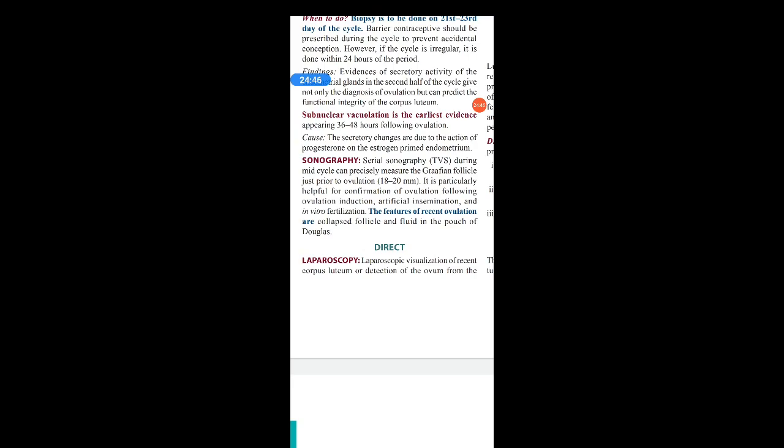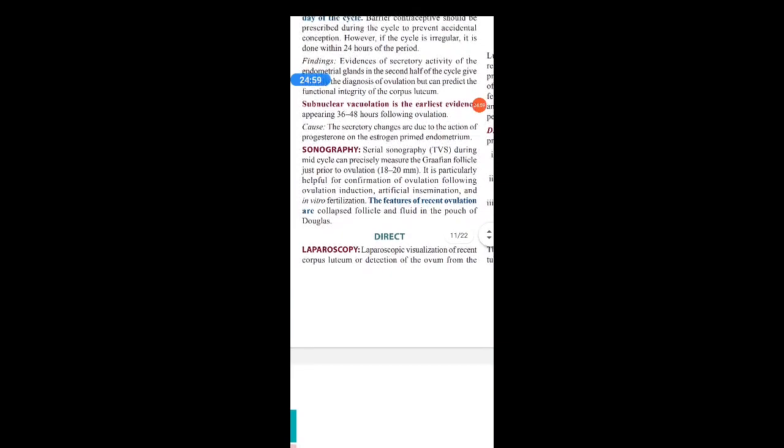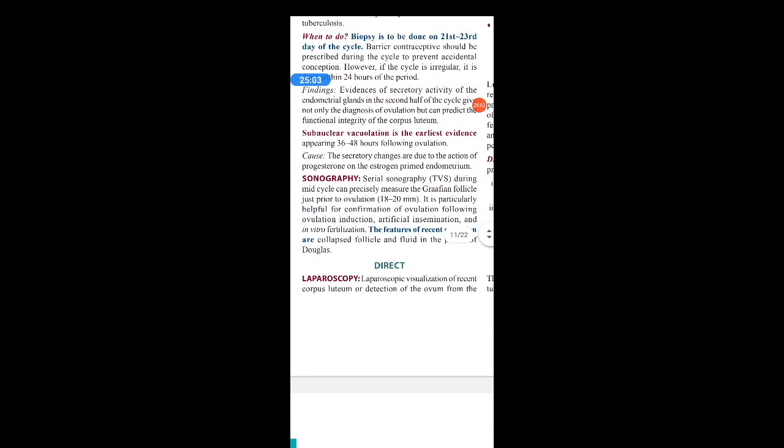The features of recent ovulation: there are two main features. One is the collapsed follicle and another one is the fluid in the pouch of Douglas, POD. If you find the fluid in the pouch of Douglas and the collapsed follicle, it indicates that recent ovulation has occurred. So these are all the indirect evidences of ovulation.